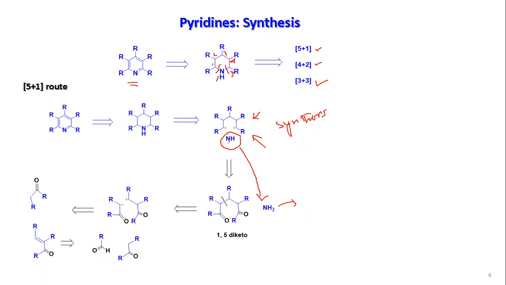Now, what will be the other one? We find you have 2 positive charges on carbons 1, 2, 3, 4, 5. So the 1,5 distance, you can put 2 carbonyl functionalities there. So you can have a 1,5-diketo. The 1,5-diketo is a big molecule, so you have to break it down again. You can break the 1,5 system into 2 parts.